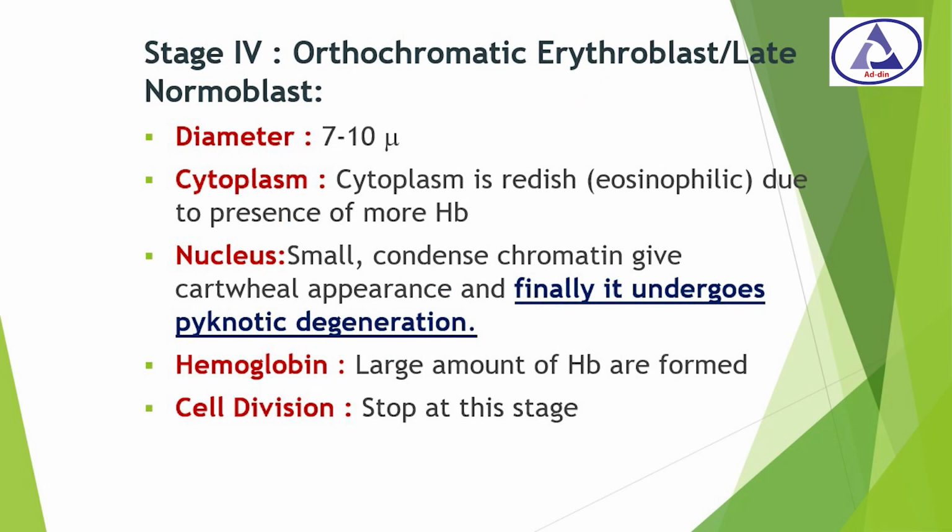Now stage 4, that is the orthochromatic erythroblast or late normoblast. Here the diameter is 7 to 10 micrometer, and the cytoplasm is reddish due to the presence of hemoglobin. The nucleus is smaller, and the condensed chromatin gives a cartwheel appearance, and finally it undergoes pyknotic degeneration. A large amount of hemoglobin is formed here, and cell division stops in this stage.